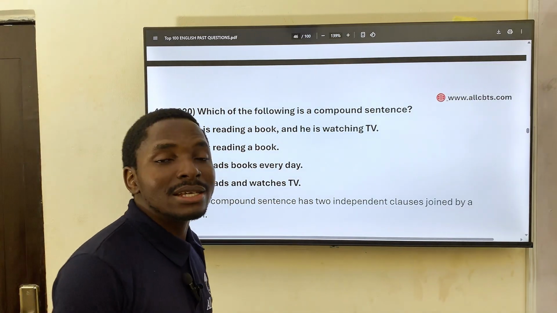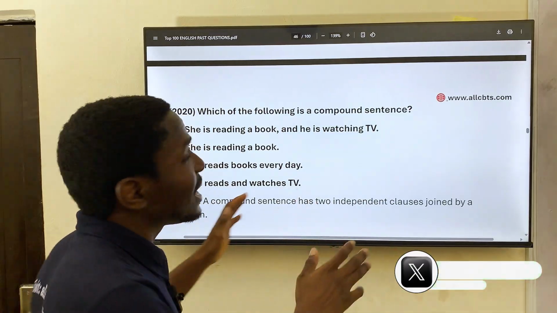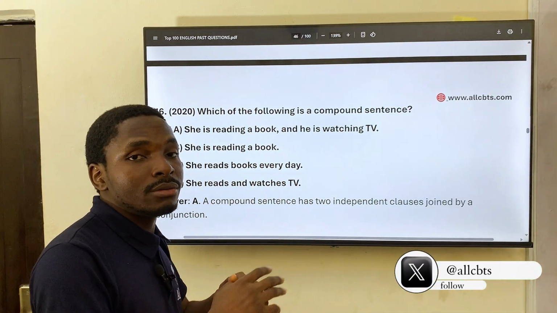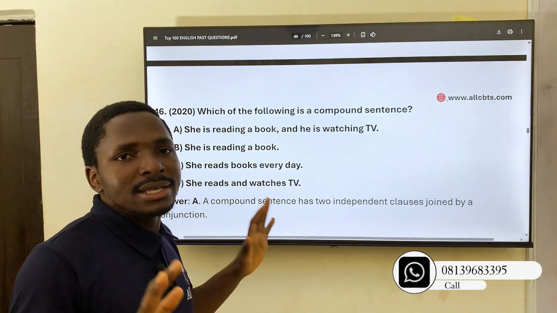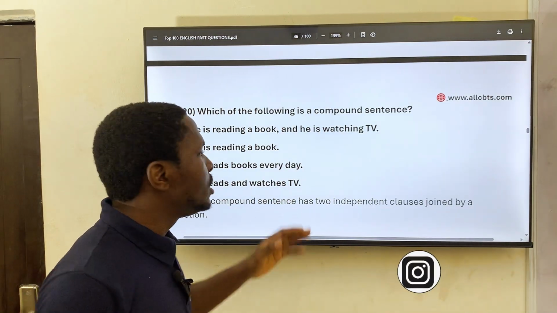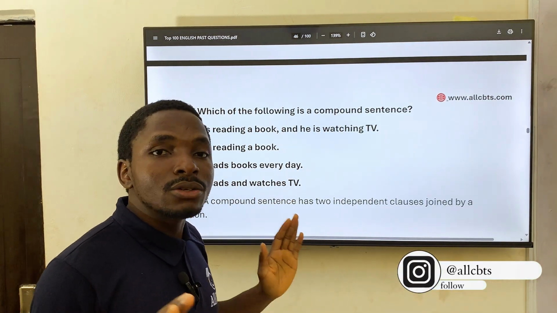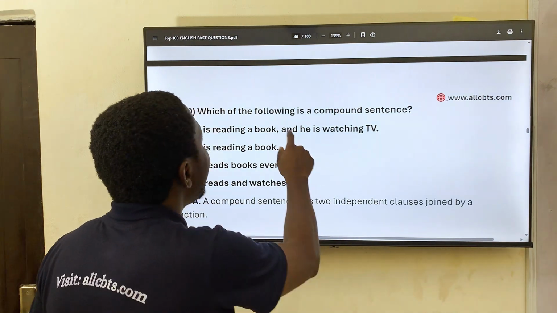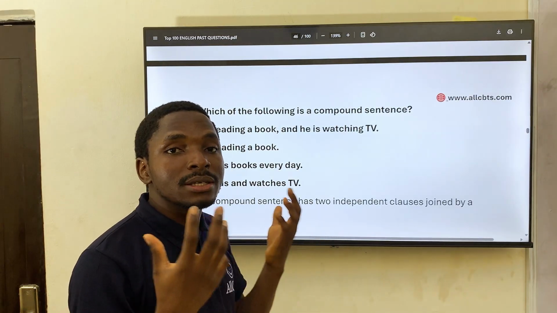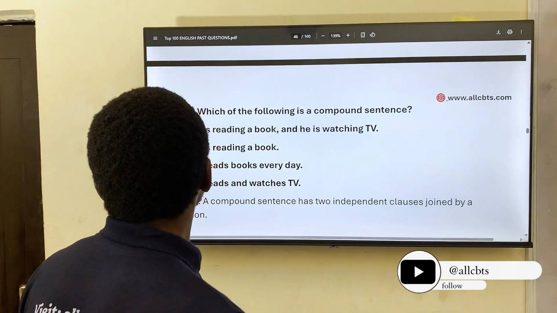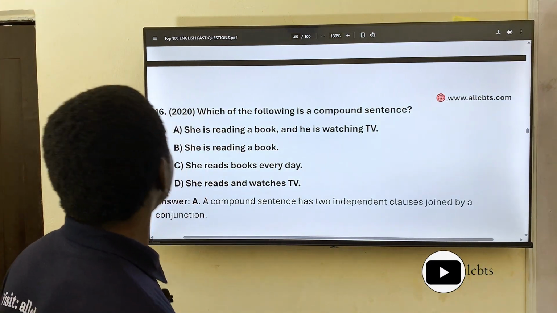What's an independent sentence? An independent sentence is a sentence that can stand on its own. So she's reading a book can stand on its own as a sentence. She's reading a book. He is watching TV can stand on its own. Then "and" joins them together to make a compound sentence. Okay, so that's the correct option, A. 47,